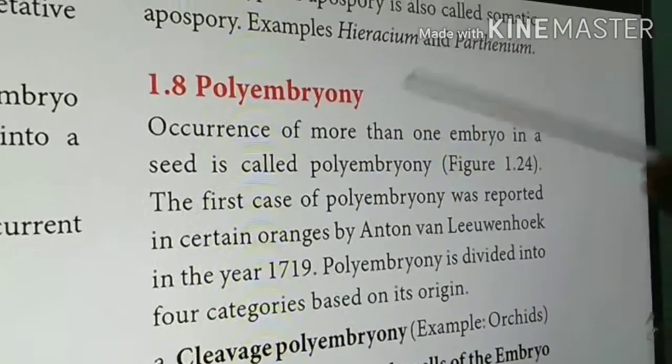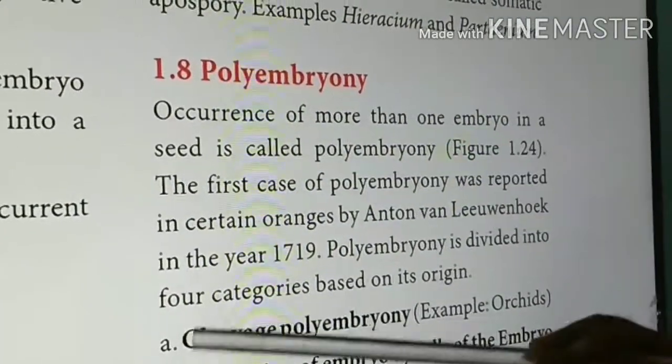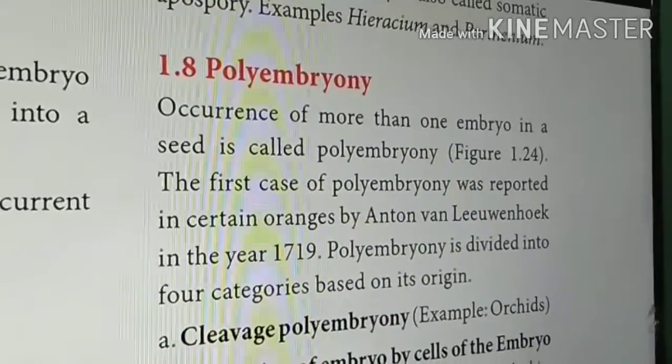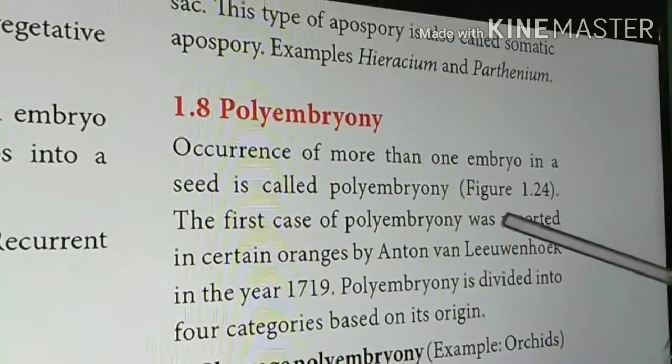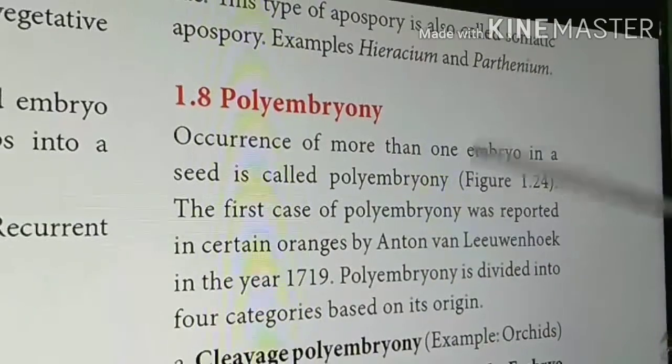Usually only one embryo will be formed. How? The male and female gamete fuse to produce a zygote. The zygote develops into an embryo. So each and every ovule will produce only one embryo. But here many embryos will be produced.